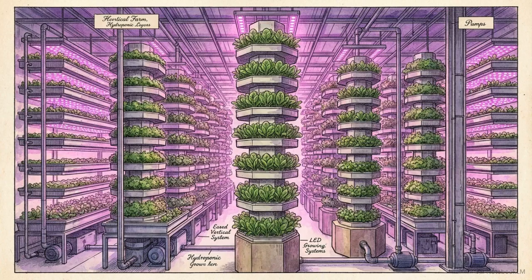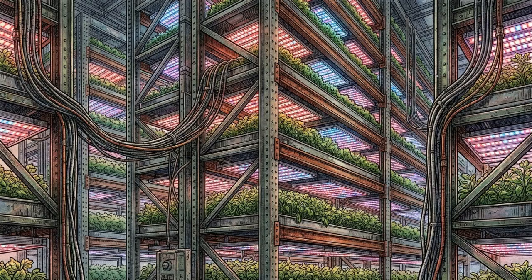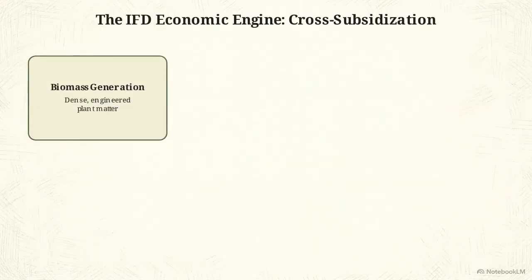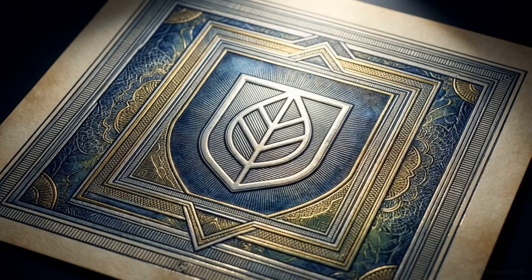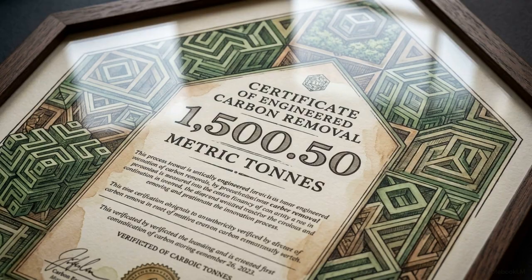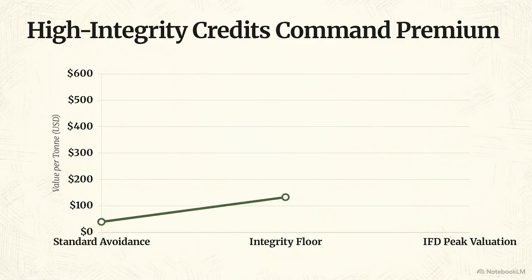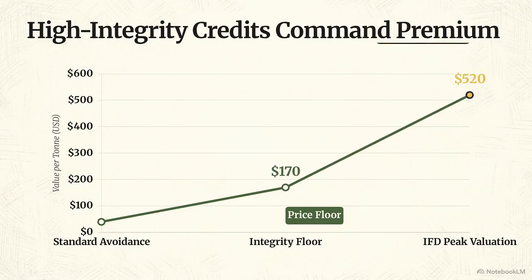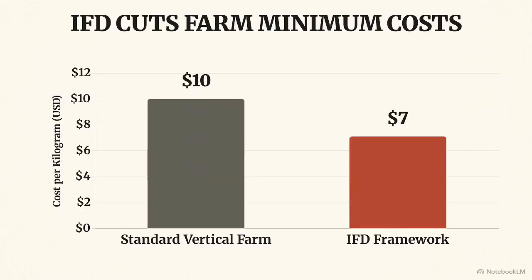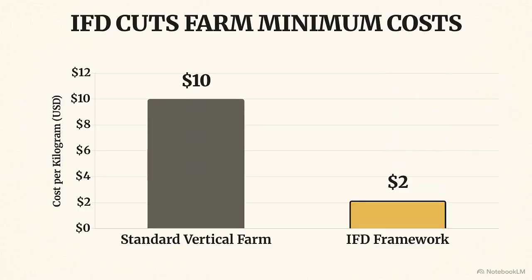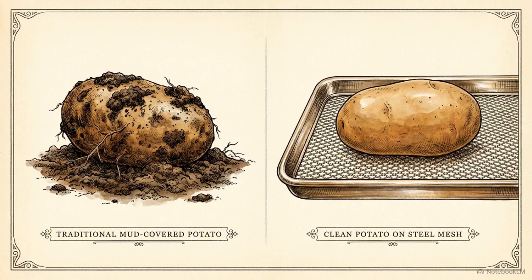The final hurdle of vertical farming is rarely biological. It is the crushing reality of capital expenditure and ongoing operational costs. This flow diagram shows how the IFD framework converts precise biomass generation into a system for engineered carbon removal. By aligning precisely with the core carbon principles set by the Integrity Council for the Voluntary Carbon Market, the biomass generated qualifies as high-integrity carbon credits. These credits command prices between $170 to over $500 per ton. This high-integrity carbon revenue acts as a powerful cross-subsidy. It forces the standard $10 per kilogram minimum cost of vertical farming down, bringing the output to agricultural commodity parity.